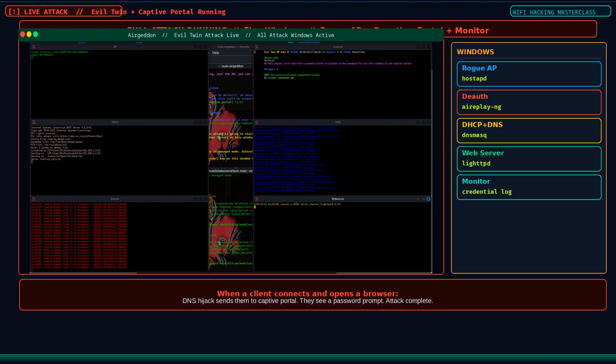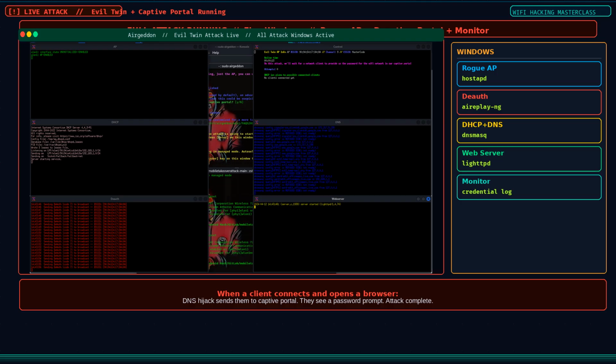The bottom left is DNS handling DHCP assignments and DNS hijacking. Bottom right is the web server delivering the captive portal page. And the rightmost window is the credential monitor waiting for a password submission. All of this is happening at the same time on the same machine.